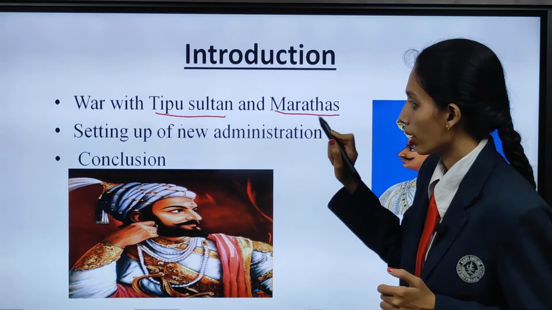The successors of Aurangzeb were obviously there, but they could not have control like Aurangzeb and the other rulers of that time period. The other people who were ruling wanted independence. They were asking for regional independence, wanting to rule independently over the country, meaning they took over one region each and began asserting their independence.